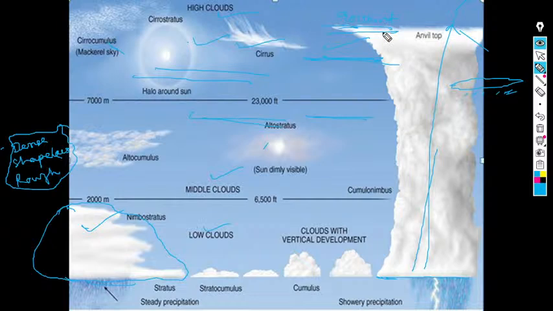They go up to mainly the cirrus height. Cirrus height is basically this 9,000 meters.